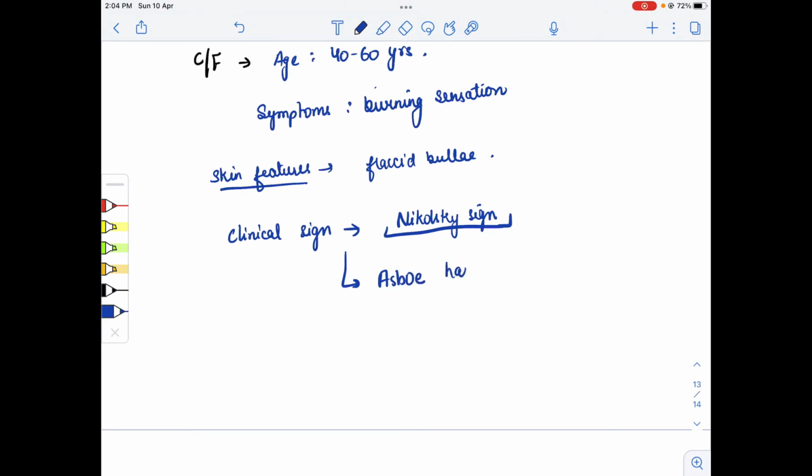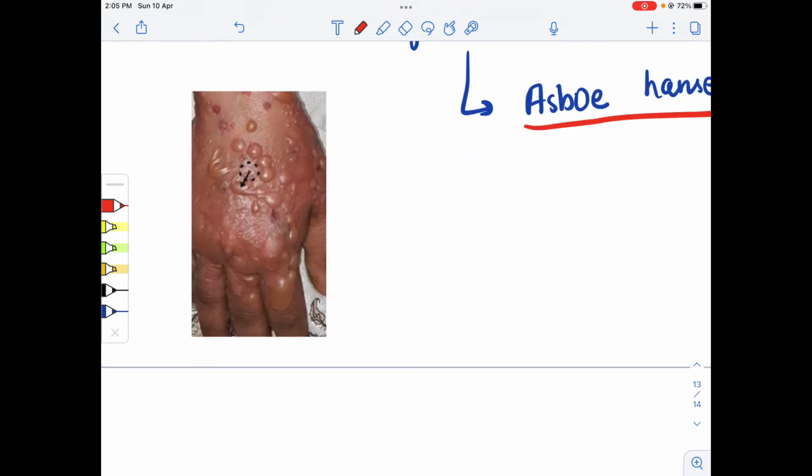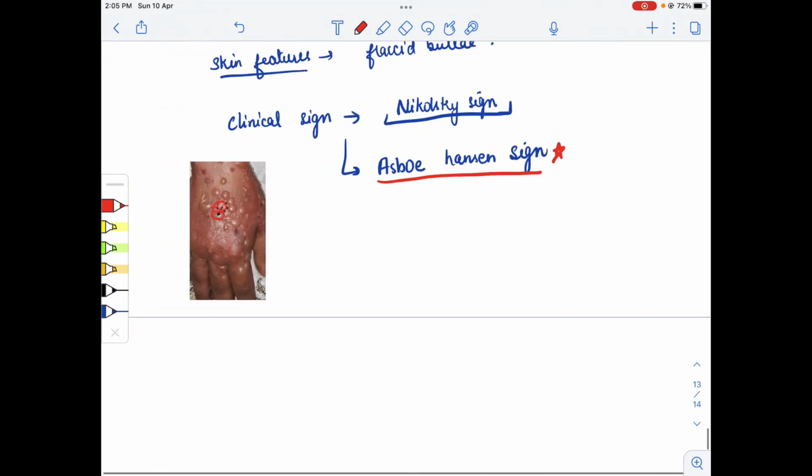In the Asboe-Hansen sign, there is one bulla, but when I press it, it spreads to the other side, and now its direction is this one. So when we press over the bulla, the bulla can move from one place to another. That is the Asboe-Hansen sign, and it shows an irregular angulated margin.